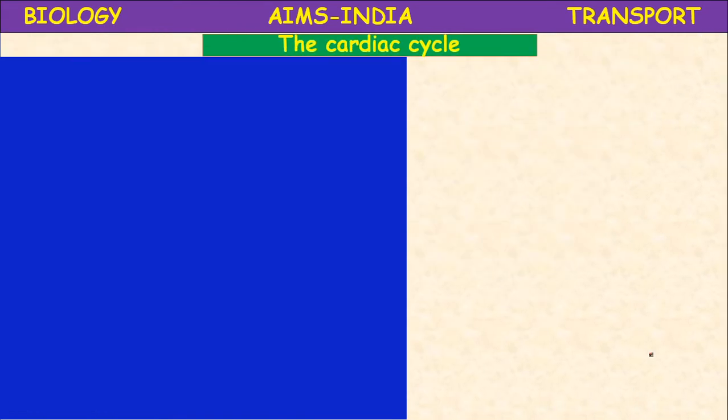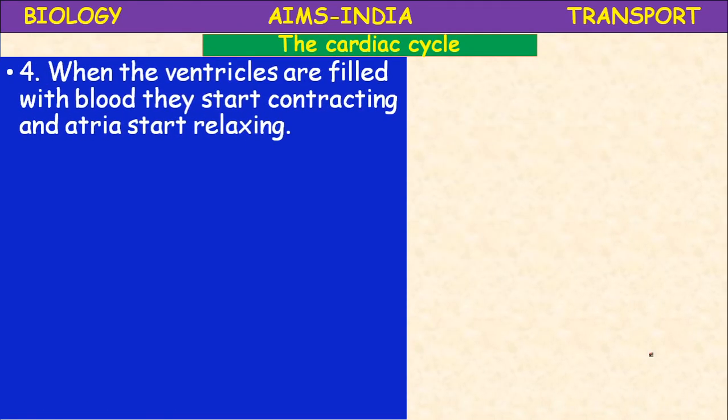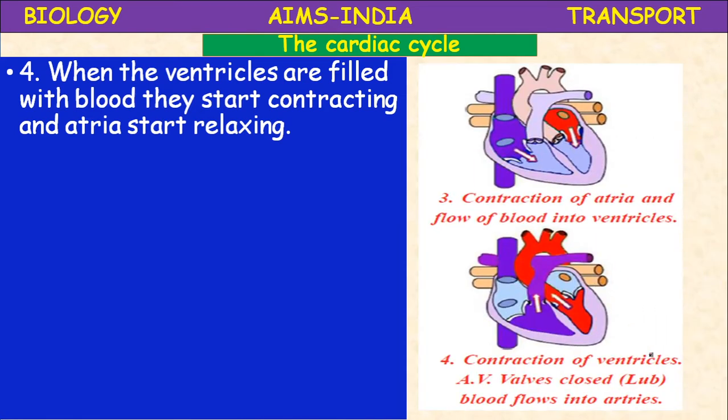So in the third stage, contraction of the atria results in the filling of ventricles. The ventricles are filled with blood. Right ventricle filled with deoxygenated blood, left ventricle filled with oxygenated blood. Okay, so when the ventricles are filled with blood, they start contracting and the atria start relaxation.